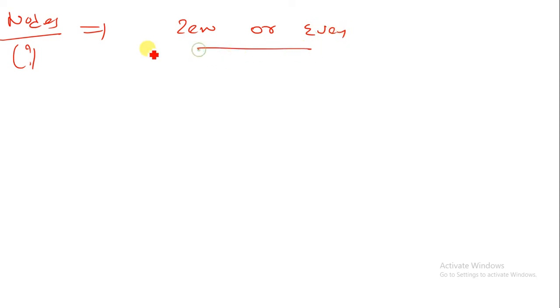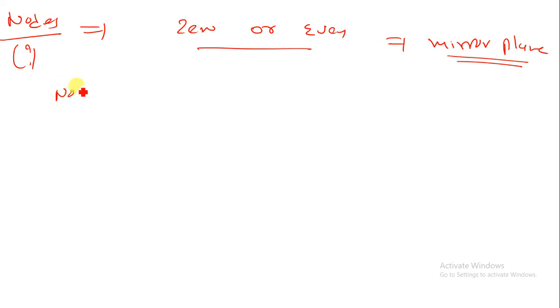If your nodes, what a node is I will explain in a later part of my lecture, if your number of nodes is 0 or an even number, at that time the orbital will show a mirror plane, okay.